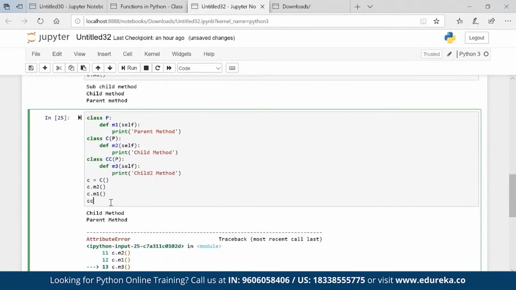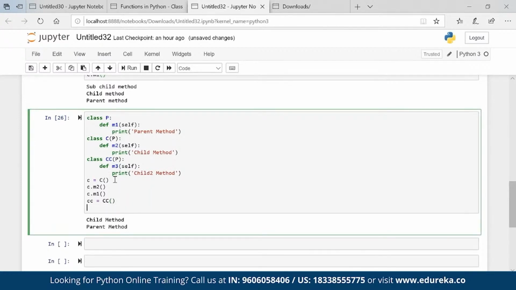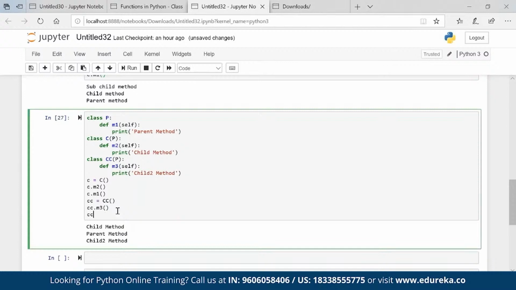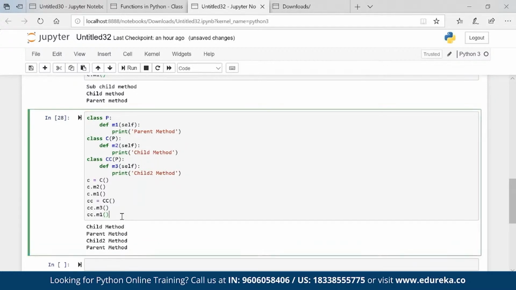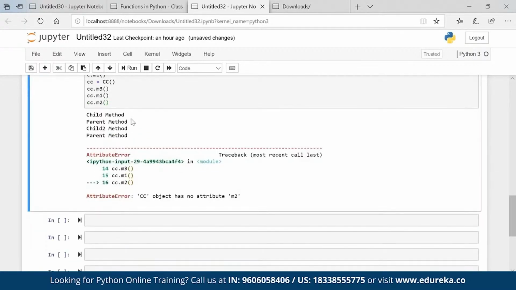Now I'll create CC equal to CC. Now what are the things CC will have? M3 and M1. So CC dot M3, yes, looks good. CC dot M1, yes, looks good. Will we have CC dot M2? I don't think so. You can see it's not there.